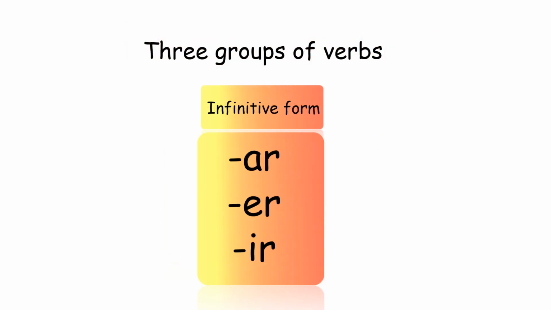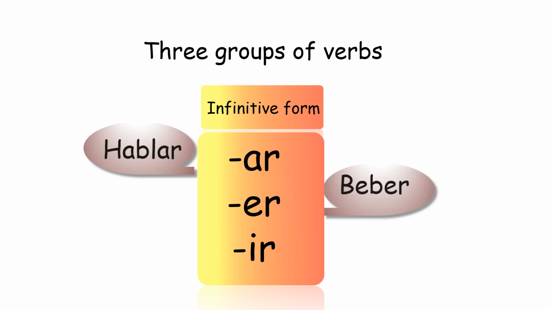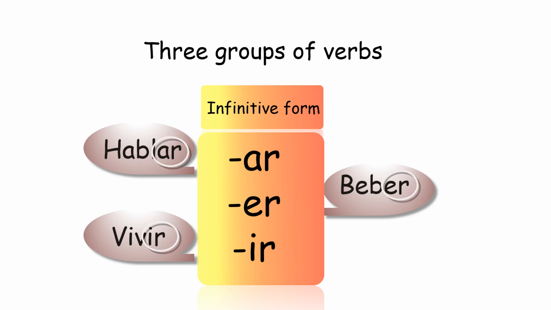In Spanish, verbs in the infinitive form are divided into three groups. Those ending in ar, those ending in er, and those ending in ir. For example, hablar, to talk, to speak, beber, to drink, and vivir, to live. Notice the three different endings.